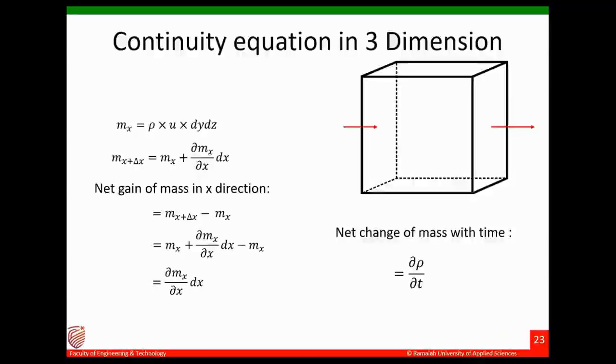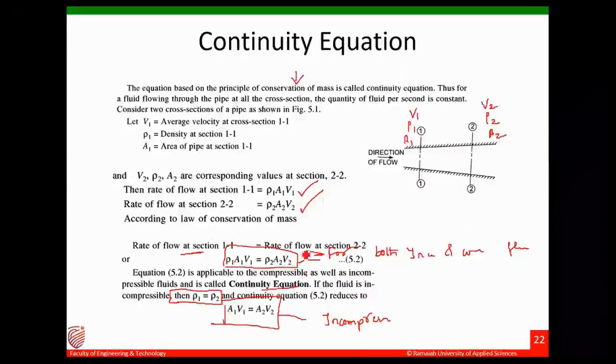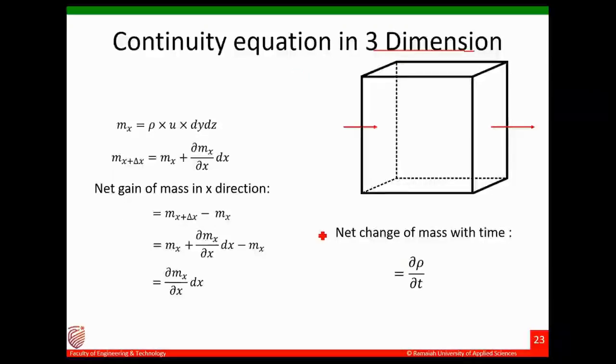Now let us try to derive the continuity equation in 3 dimensions. Whatever we did here is a general continuity equation, but now we'll derive it in 3 dimensions.